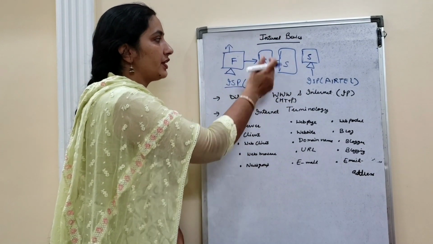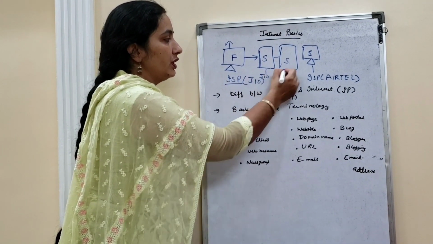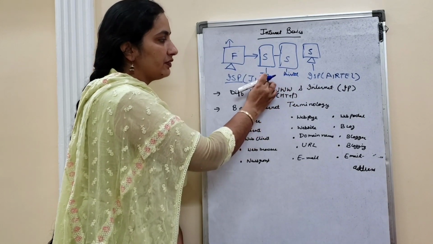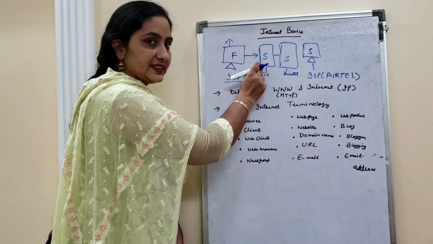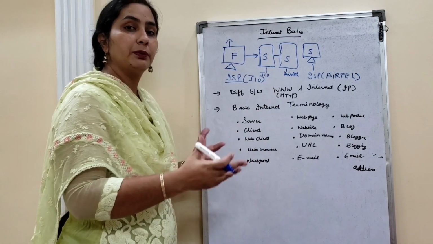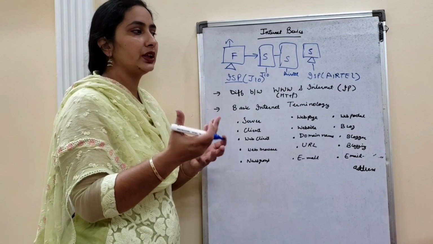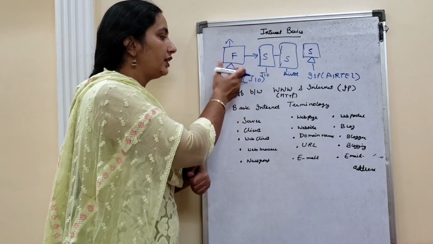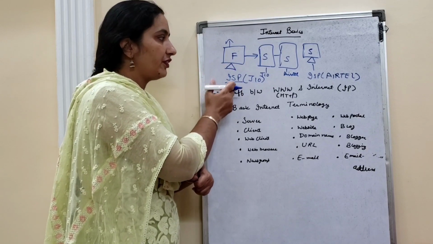This is the server of Jio and this is the server of Airtel. From this server, it will check what its destination is. From the number or the mobile, or even if you are using an email ID, from the email ID it will recognize that your internet service provider is different.